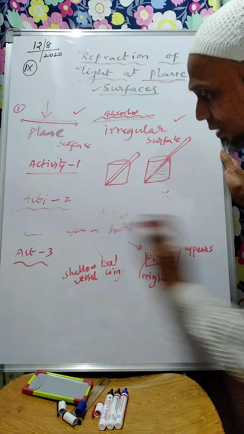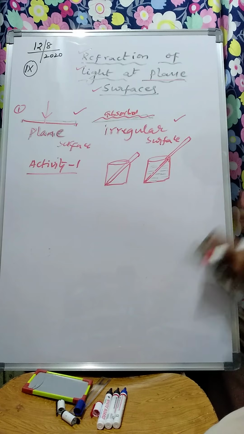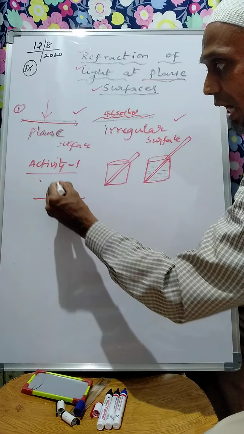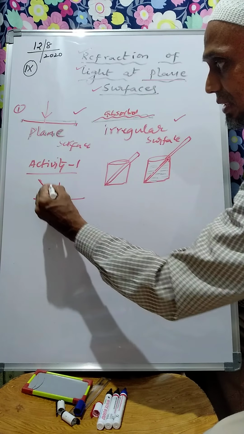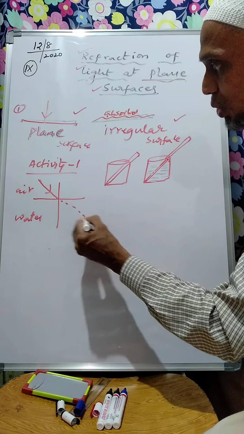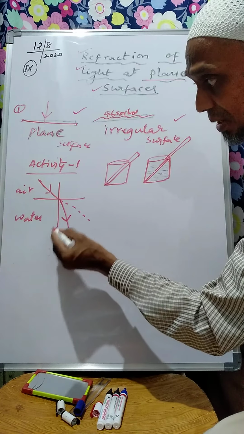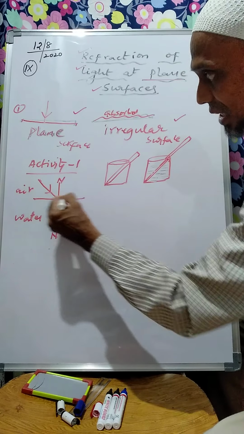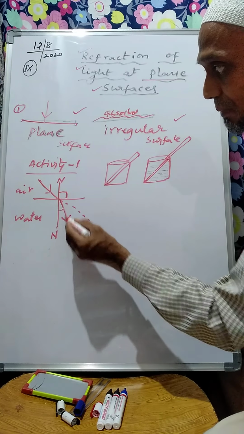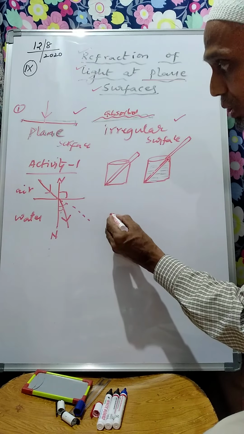Now let me explain what is happening. When the materials are different, the refractive indices of the materials are different. Take the normal. This is air, this is water. Actually the ray would go like this, but from air to water, which is denser, the rays bend towards the normal. This is the normal, this is the surface. The normal is perpendicular to the surface, at 90 degrees, and they bend towards the normal. The actual angle is this, and this is the angle. I explained the same in the coin case.